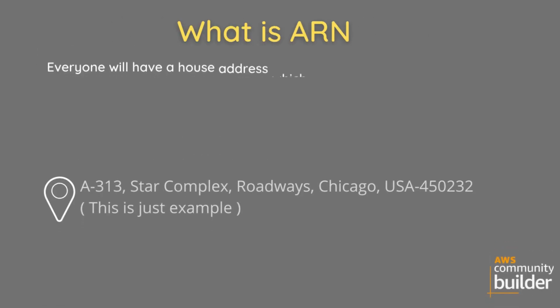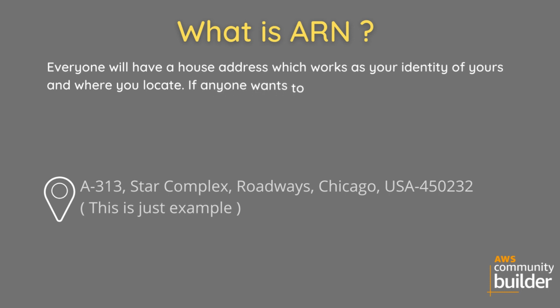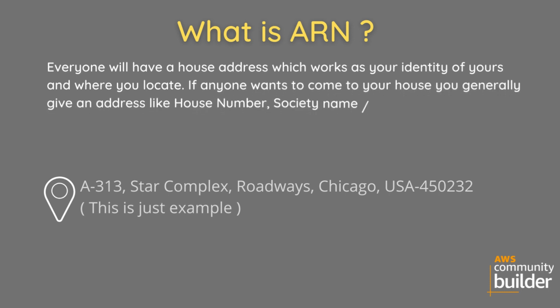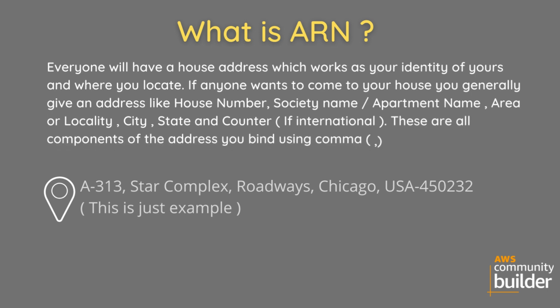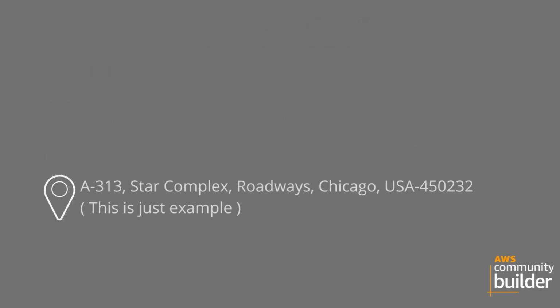What is an ARN? Everyone has a house address, which works as your identity and tells where you are located. If anyone wants to come to your house, you give an address with house number, society name, apartment name, area or locality, city, state, and country if international. These are all components of the address, joined using commas, along with a PIN code. Example: A313, Star Complex, Roadways, Chicago, USA, 450232. This is just an example.